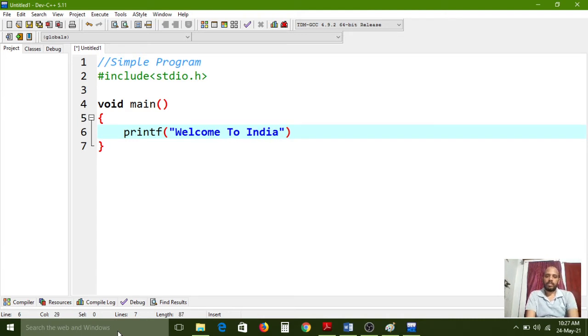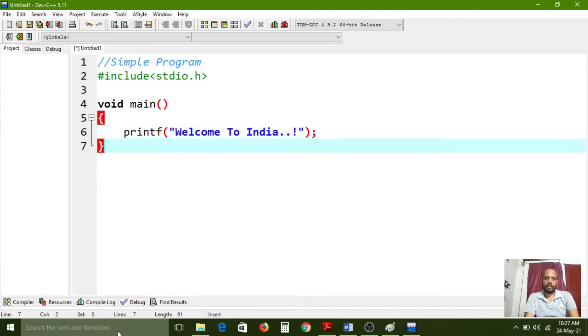After compilation, while running this program in the console, I would like to print only this message as output. So the program is over.